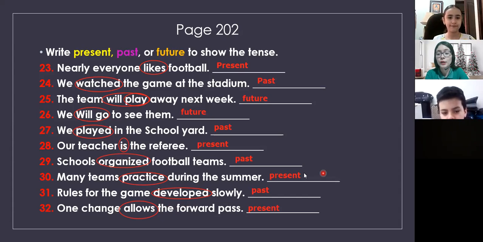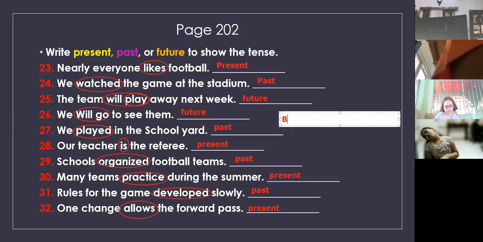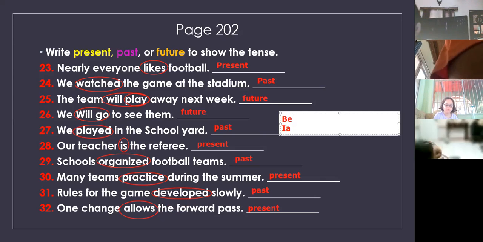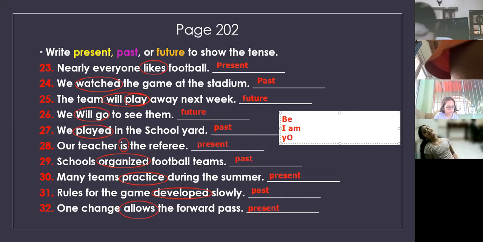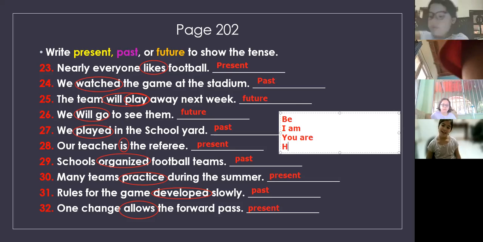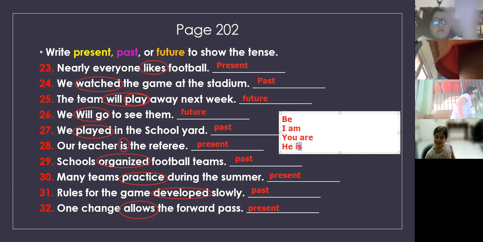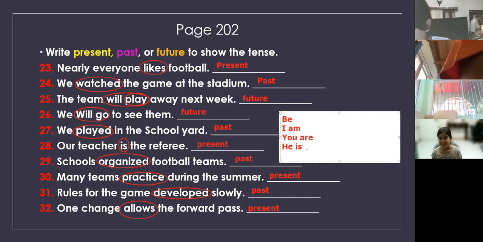And how will I know it is the verb? Remember, you need to start with the verb to be. This is the verb to be. You say, I am. So what is the verb here? Am, that is the verb. You say, you are. Are, that is the verb to be. Am, are, he is. So is the verb. If you see this word, it's a form of the verb to be.